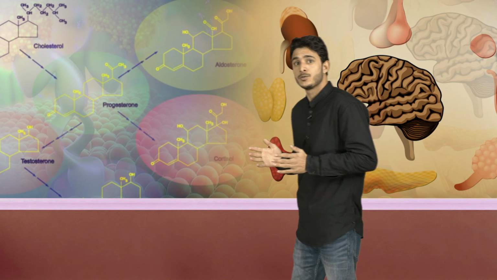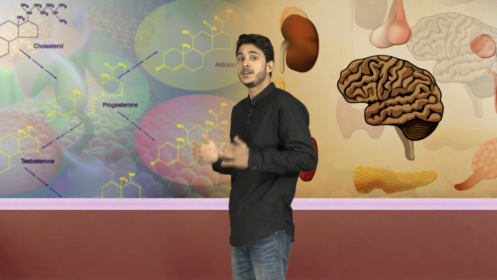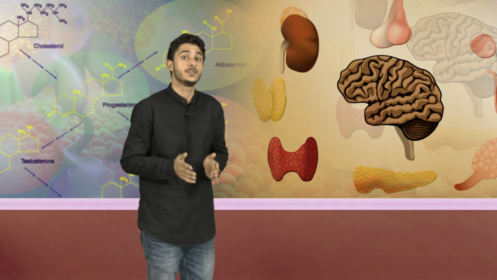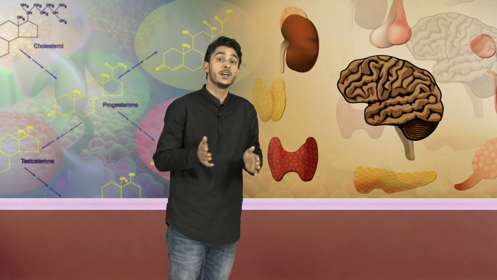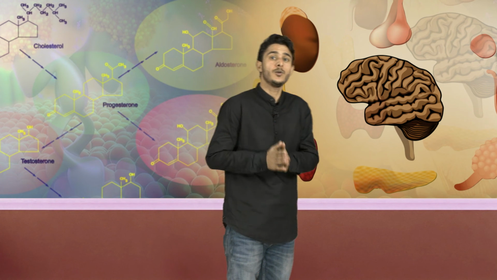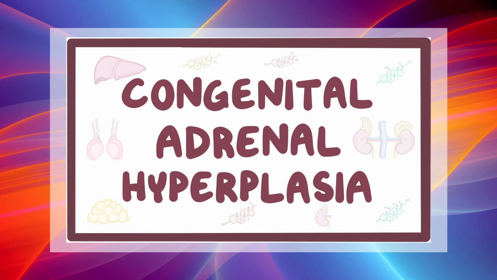Loss of aldosterone leads to elevated potassium and decreased sodium in the blood, low blood pressure, dehydration, decreased cardiac output and even cardiac arrest. The skin may have a bronzed appearance that often is mistaken for suntan. Now, let us have a look at congenital adrenal hyperplasia.